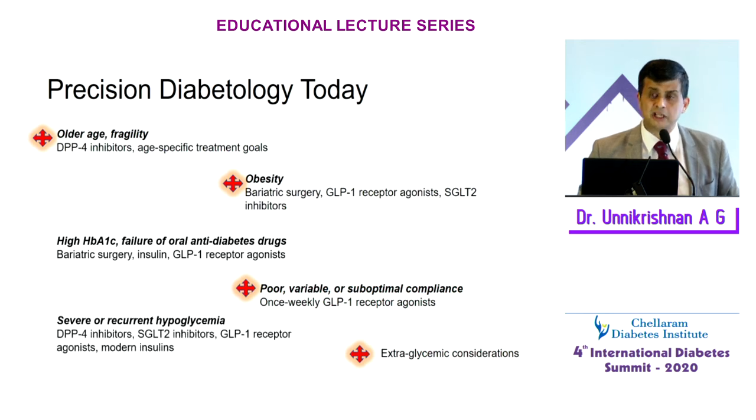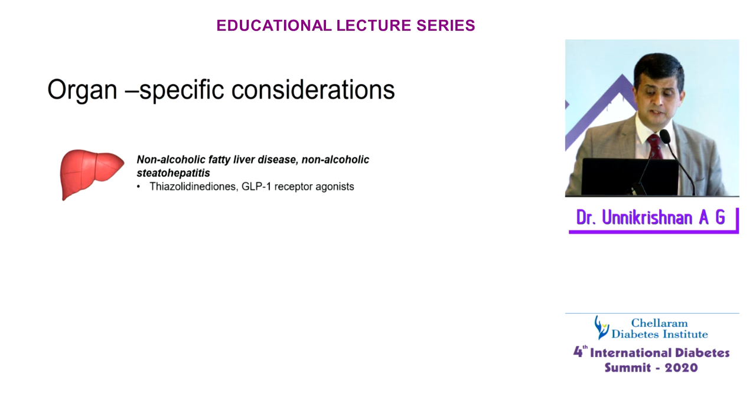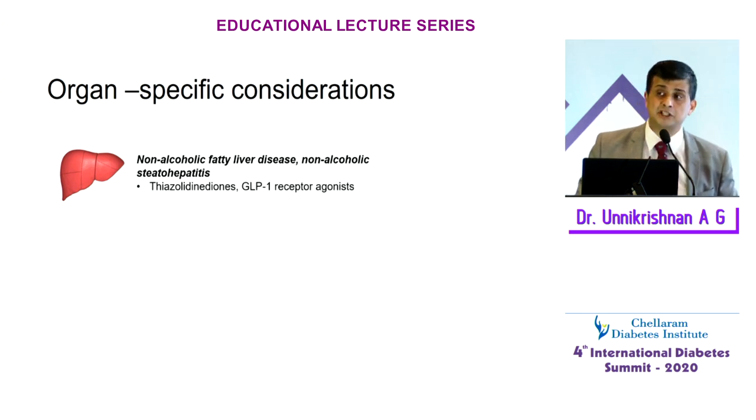If somebody has recurrent hypoglycemia, you can choose a drug which does not produce hypoglycemia, as there is a compelling need to prevent hypoglycemia. You can choose DPP-4s, SGLT2s, GLP-1s, maybe modern insulins. Of course, you have organ-specific considerations. If your patient has fatty liver disease, there are studies on pioglitazone in fatty liver disease. There are studies of incretin-based therapies. There are studies on SGLT2s as well.